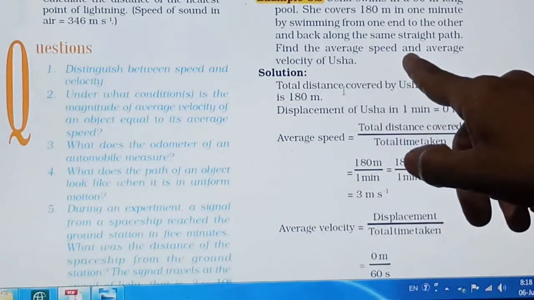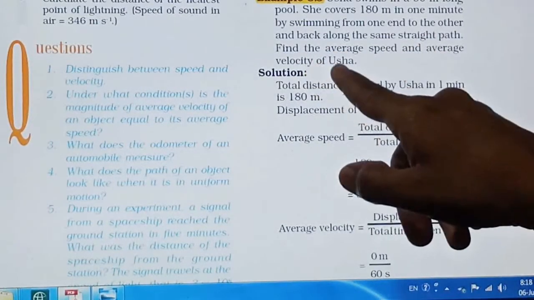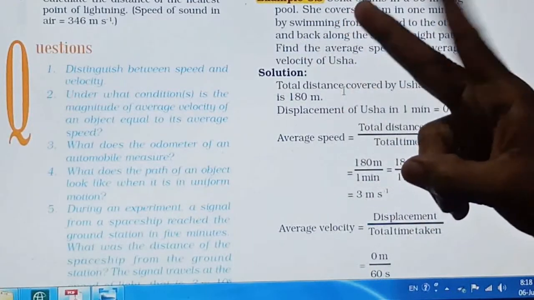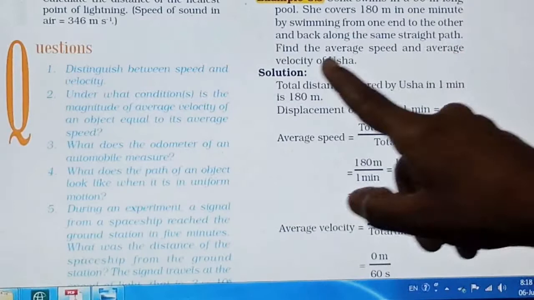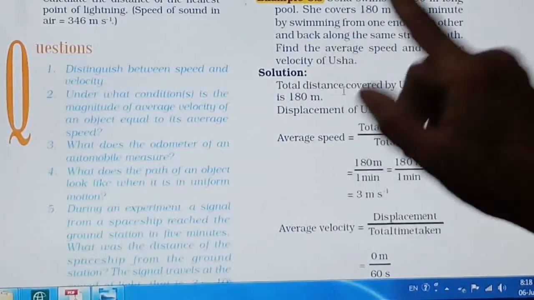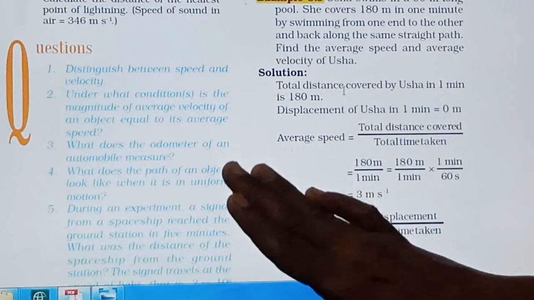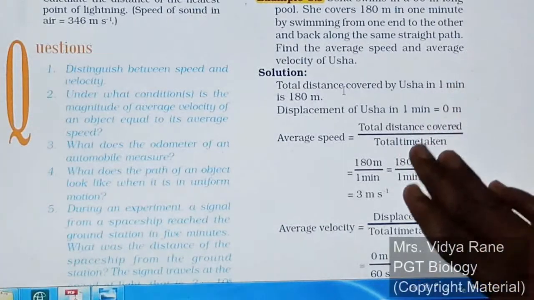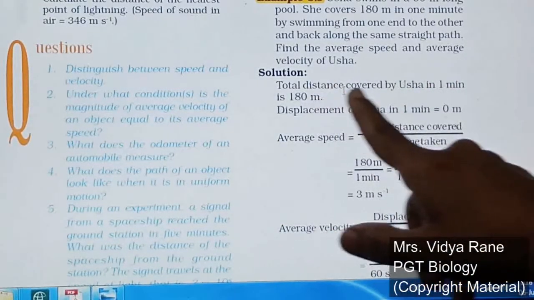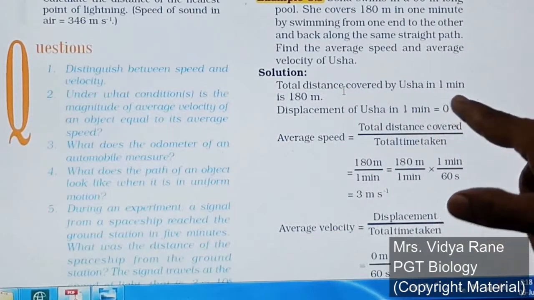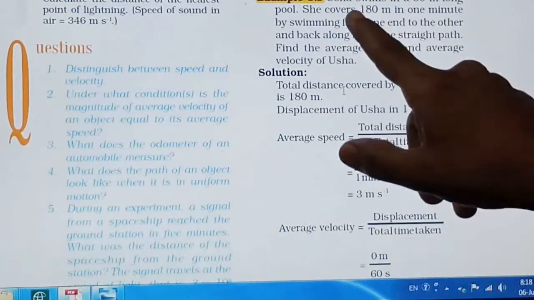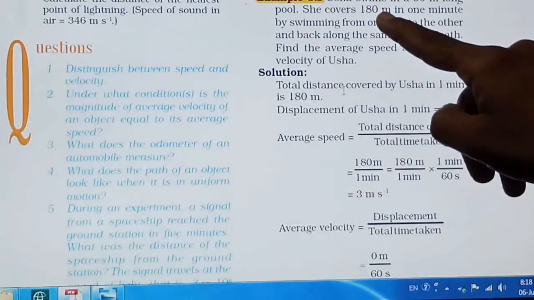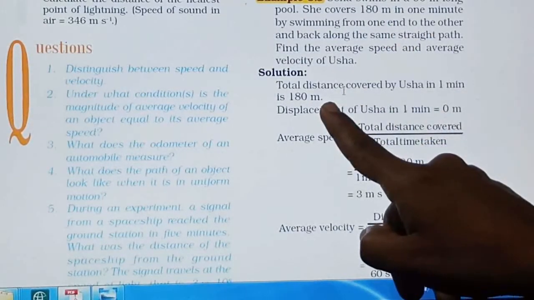Find the average speed and average velocity of Usha. Two things you have to find out. One is the average speed and the second one is the average velocity. So you should know the formula for both, right? Now for the solution, what to do? See the total distance covered by Usha in 1 minute, right? It is already given here. In 1 minute she covers 180 meter, right? So this is what you have to write.